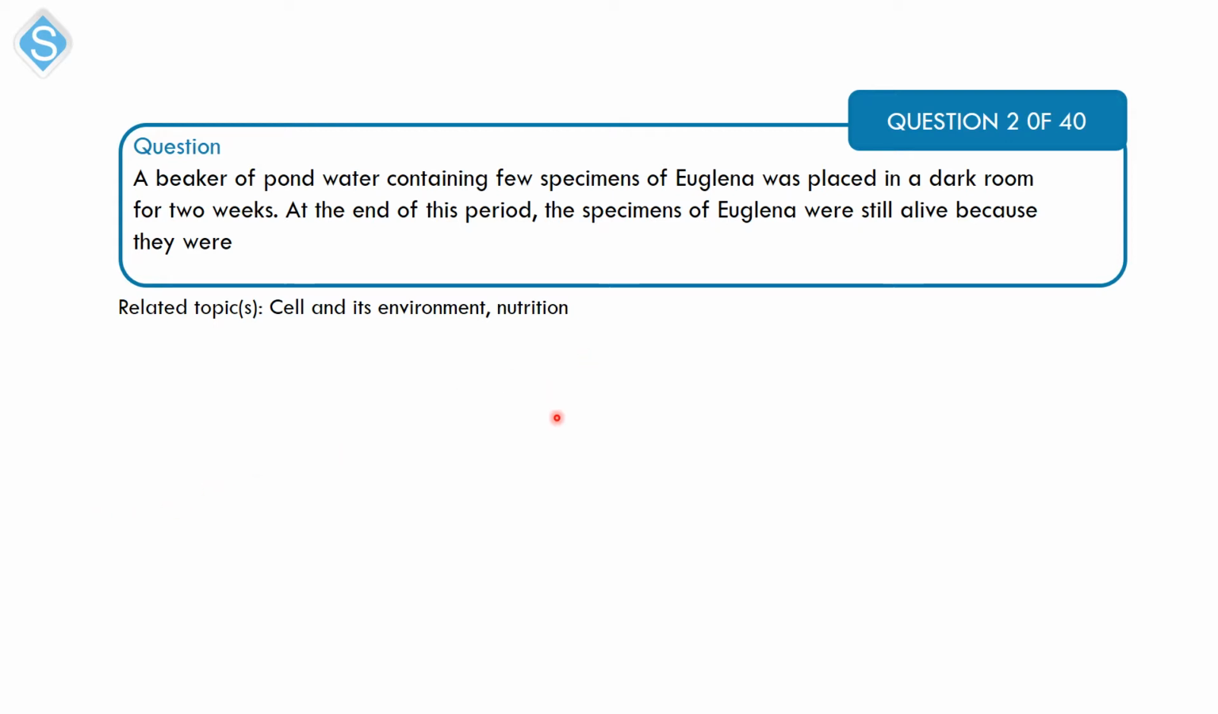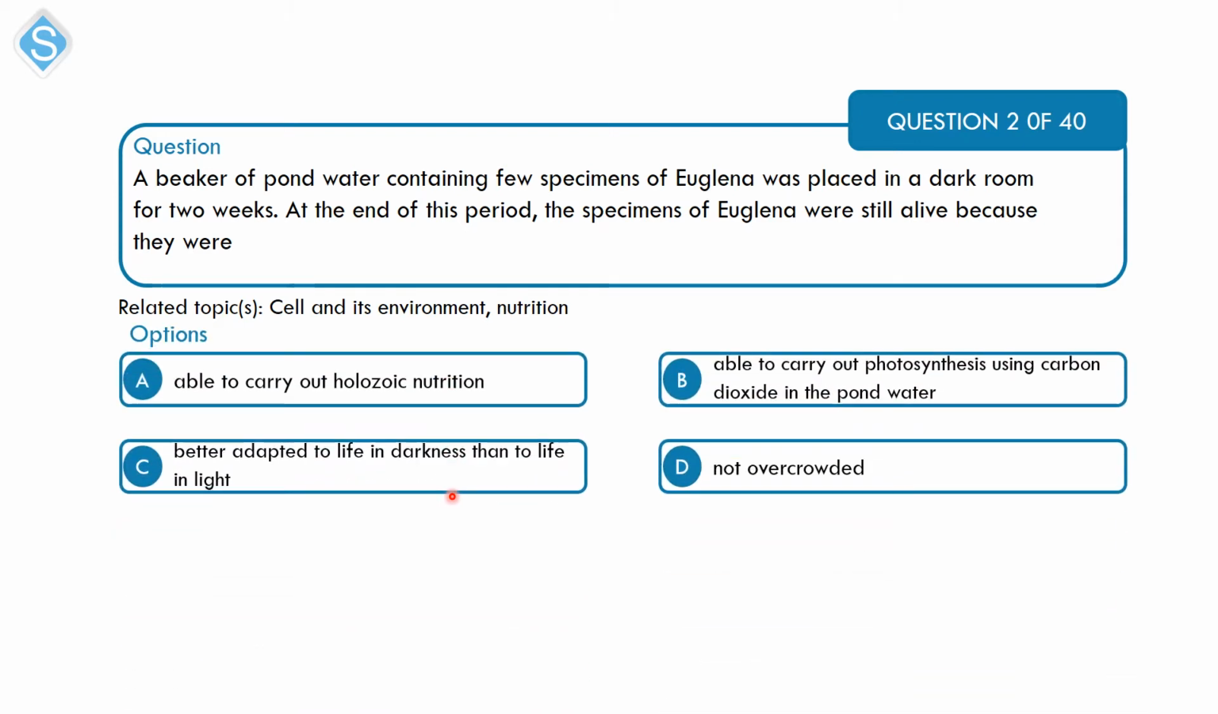Next is a question on cell and its environment. It also relates to nutrition. A beaker of pond water containing a few specimens of Euglena was placed in a dark room for 2 weeks. At the end of this period, the specimens of Euglena were still alive because they were A. able to carry out holozoic nutrition, B. able to carry out photosynthesis using carbon dioxide in the pond water, C. better adapted to life in darkness than to life in light, and D. not overcrowded.